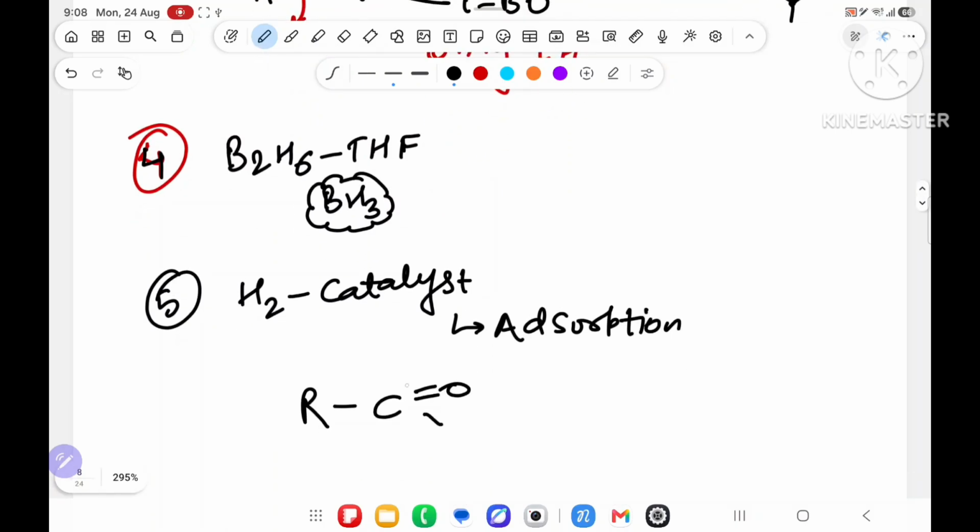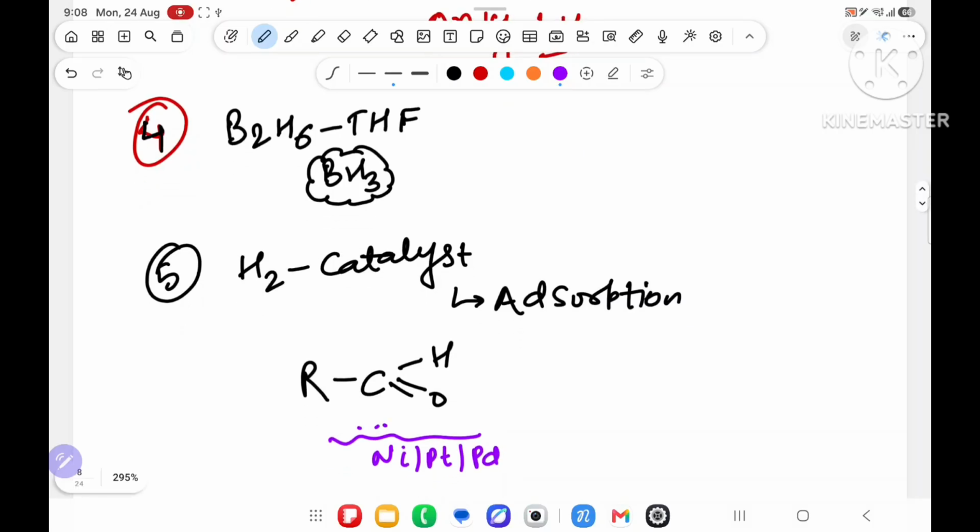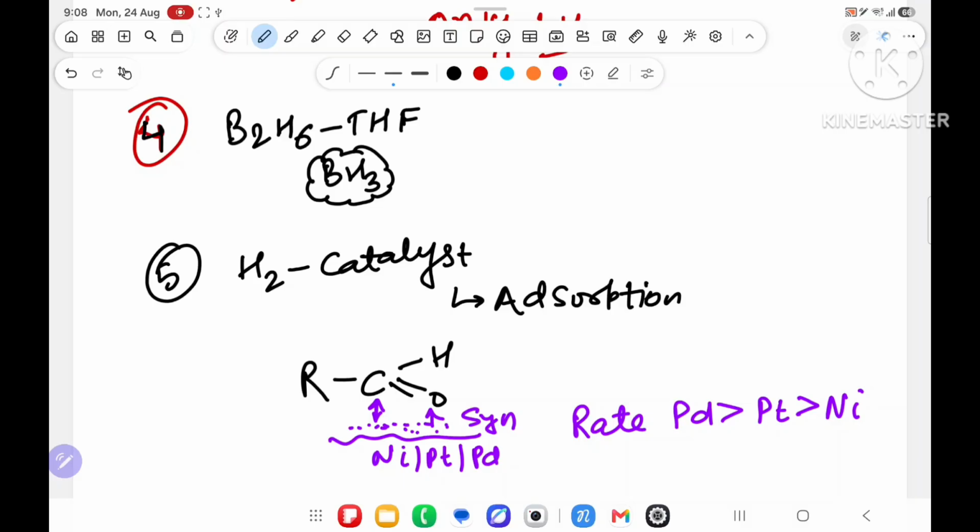For RC double bond O with an H, what will you do? You will take a nickel or platinum or palladium catalyst. Over here you put the hydrogen molecule, the H-H bond breaks and hydrogen will attack over here. They will do syn addition, and the rate is more in palladium, then platinum, then nickel. Nickel will be a little bit slow.